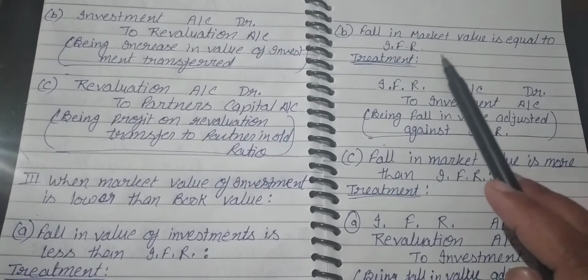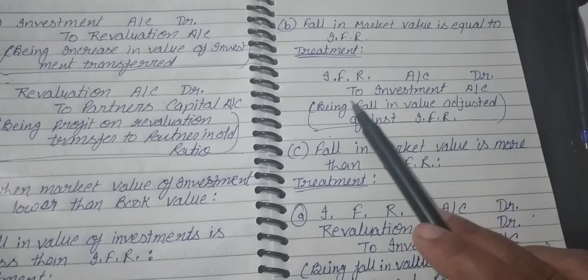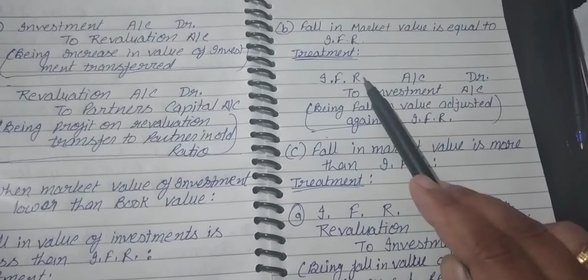Fall in the market value is equal to the IFR. If the fall in market value is equal to the IFR, then the treatment will be investment account debit, IFR account debit to investment account, investment fluctuation reserve.